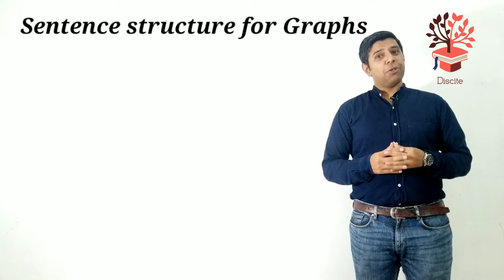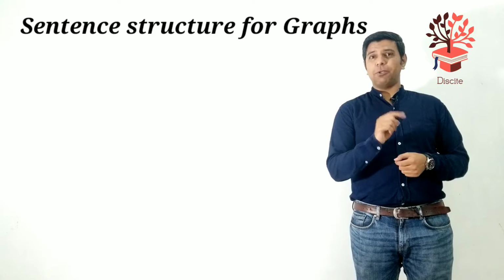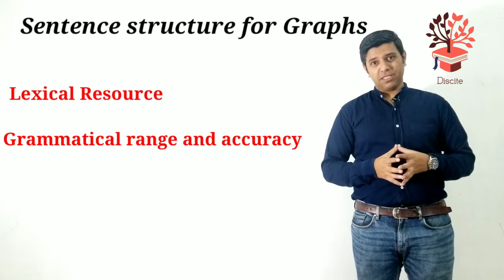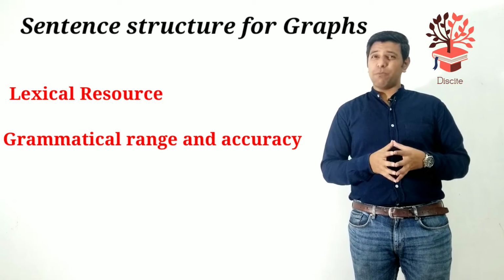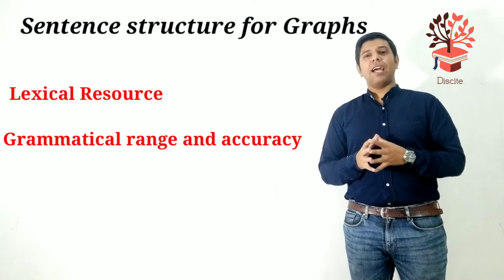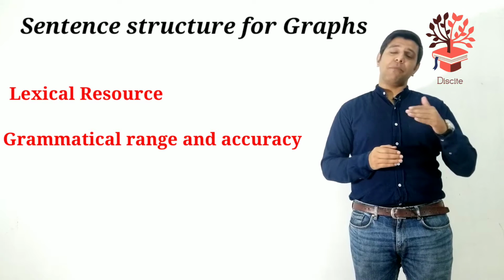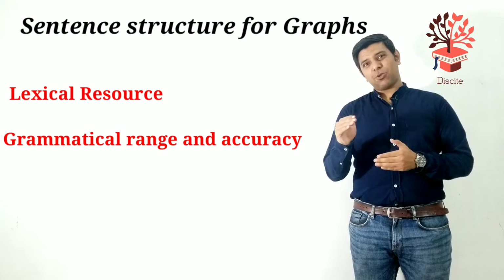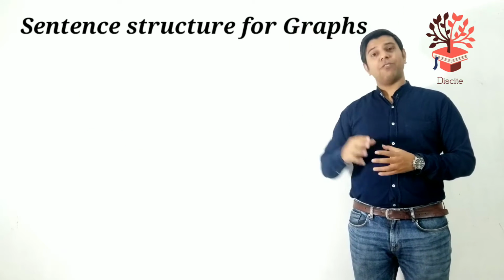Well, today we're going to have a look at the IELTS Writing Task 1, and in that we're going to have a look at the lexical resource and the grammatical range and accuracy departments. Both of them play a very important role. So this is really important that we write a variety of sentences, and in that we use different vocabulary. At the same time we use different grammatical structures too. And if you do that, you can take your score from, let's say, around 5.5 to a 7.5.